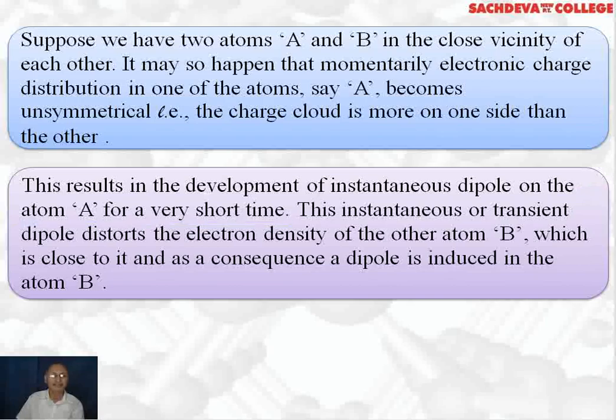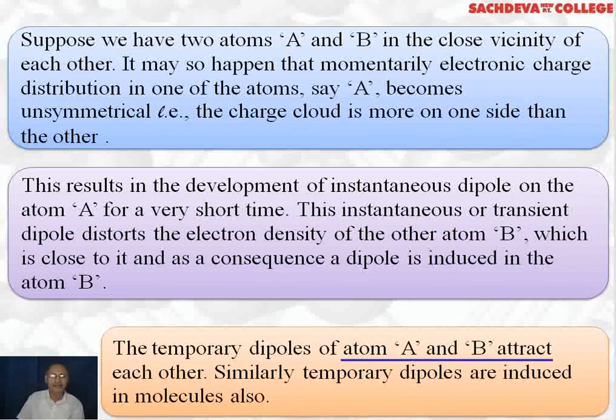This instantaneous or transient dipole distorts the electron density of the atoms or molecules, and it also distorts the electron density on the neighboring atom B. The negative end of A will induce positive charge on B, and the far away end will have a negative charge, and thus a dipole will be induced in B. The temporary dipoles of atoms A and B will attract each other. Similarly, temporary dipoles are induced in molecules also in exactly the same manner.